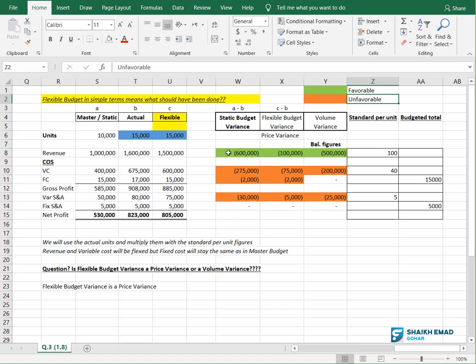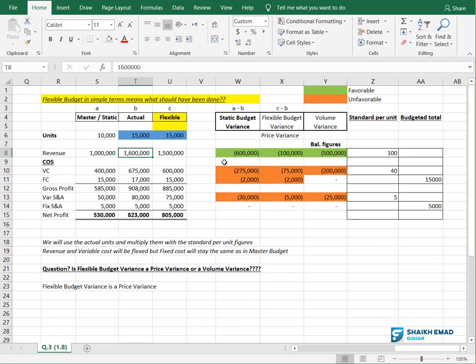Why are we saying that this is good? Because if you see, we have actually generated more revenue, right? So this is definitely good. Very simple point. This is an Excel sheet, that's why I cannot remove this minus here. But in reality, don't get confused by minus and plus. When you are solving in an exam, just write 600,000 and favorable. Don't put minus or plus. Getting the story, everyone? Okay.